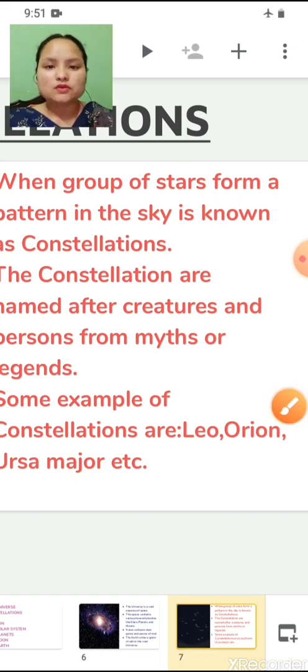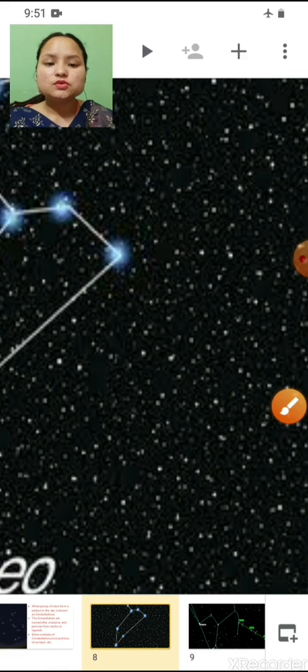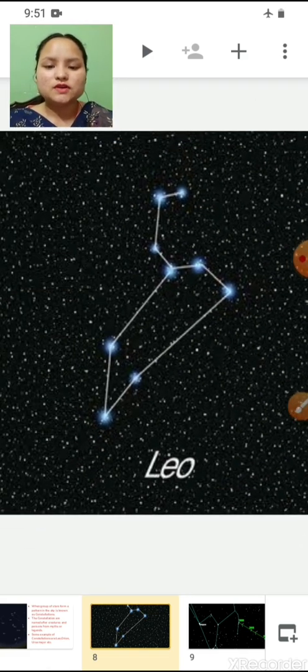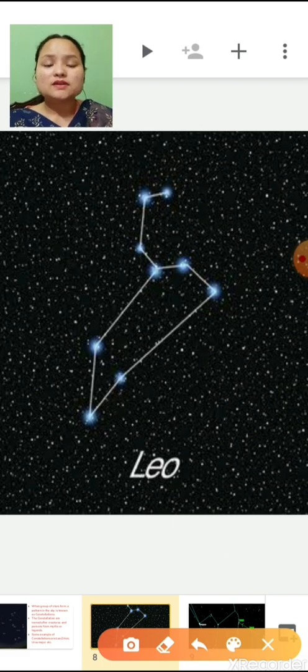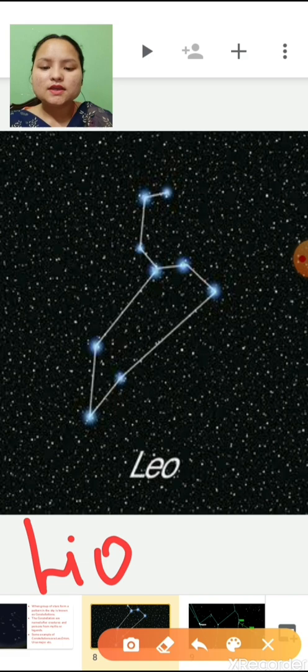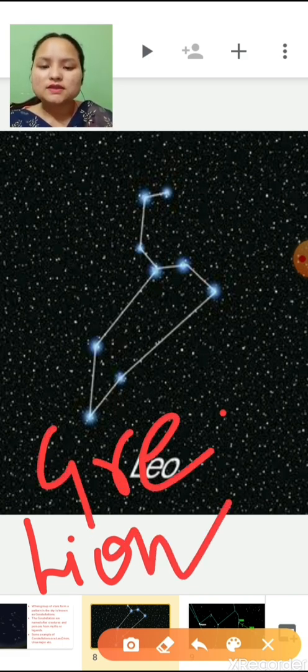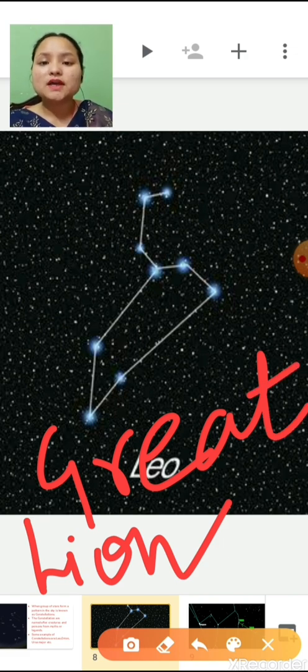Now let's talk about them. The first constellation you can see here is Leo. Why is it Leo? Because it forms the shape of a lion. So it is also known as the great lion. It is a mythical creature from history.